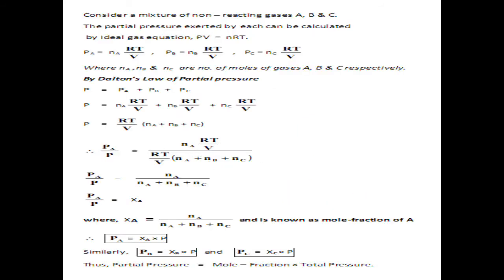So we see, in terms of the gas equation, if we consider that there are three gases, A, B, and C, then for these three gases the equation becomes this shape.